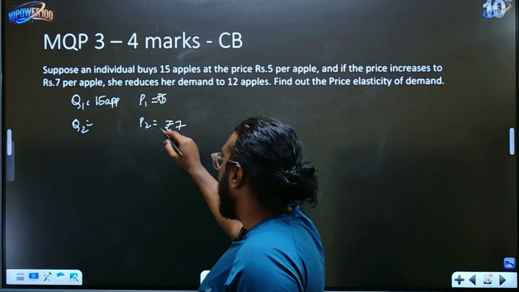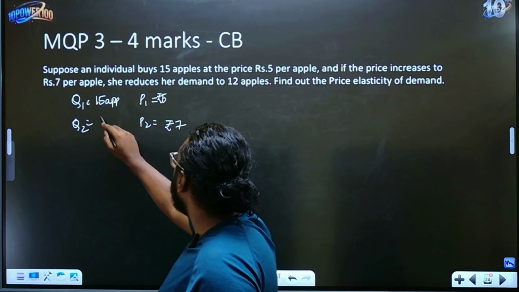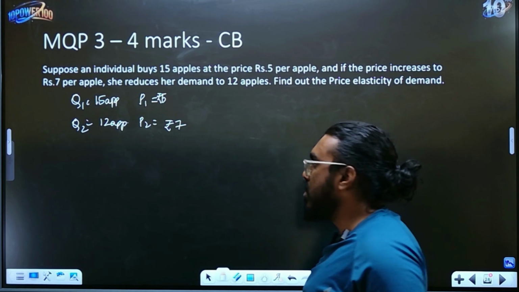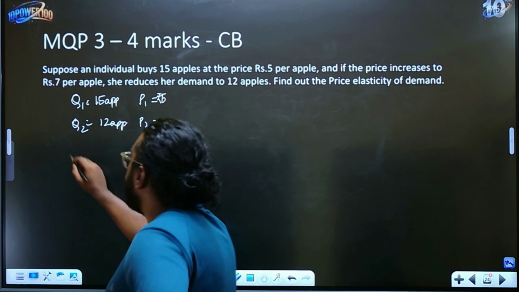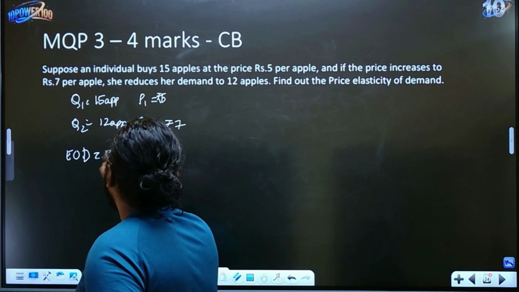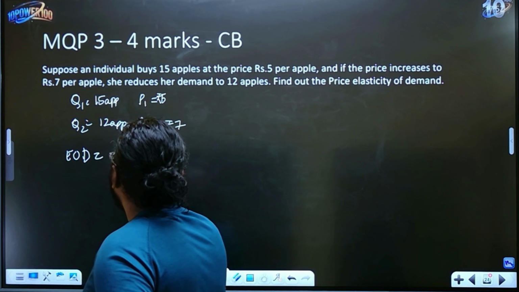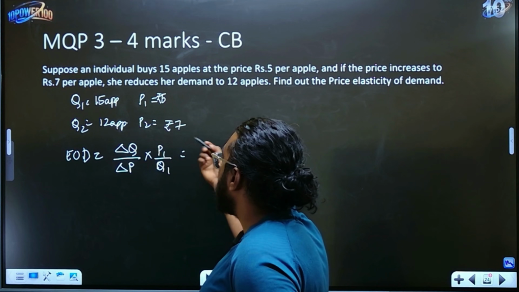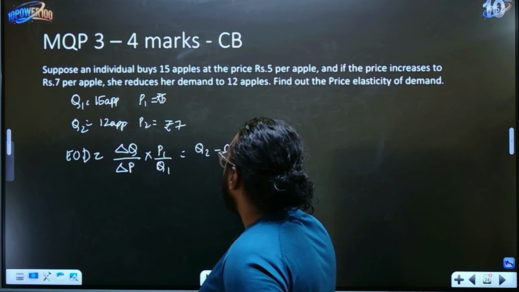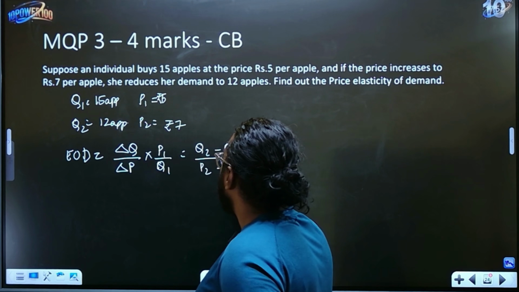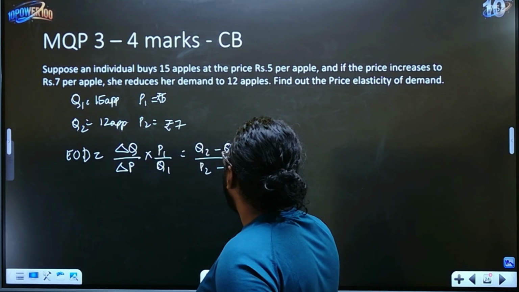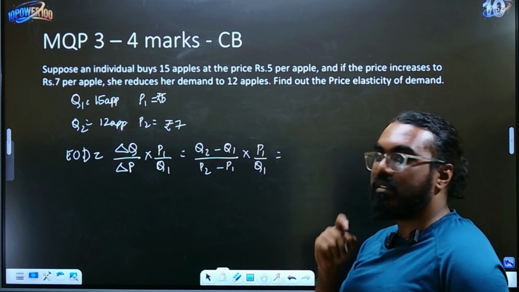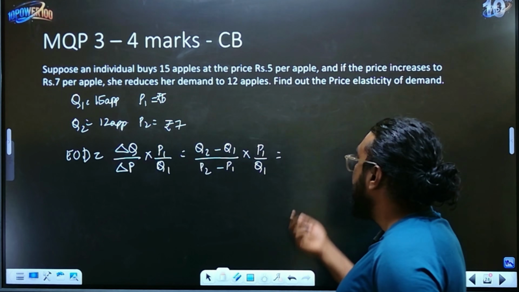If the price increases to ₹7 per apple, what is P2? ₹7. And what is Q2? It will be 12 apples. You can see that it is reduced again, like in the previous question. Now the elasticity of demand formula is change in quantity by change in price into original price by original quantity. So this is Q2 minus Q1 divided by P2 minus P1 into P1 upon Q1. Be careful, do not write P1 by P2, because that's a common mistake that a lot of people make.